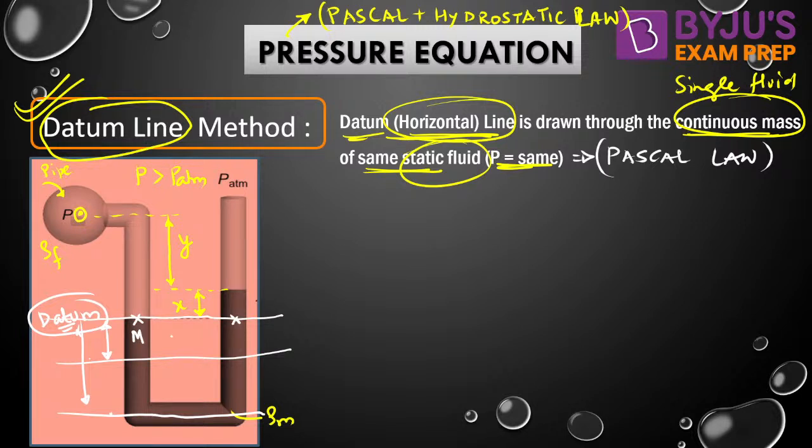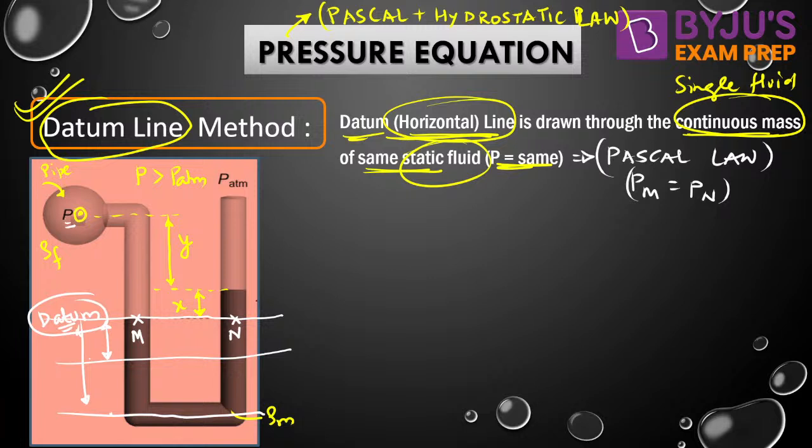लेट मी कॉल दिस पॉइंट टू बी M, लेट मी कॉल दिस पॉइंट टू बी N. सो वी कैन से PM and PN will be equal. Yes or no? PM and PN will be equal. PM कैसे लिखेंगे? Start from the left limb.